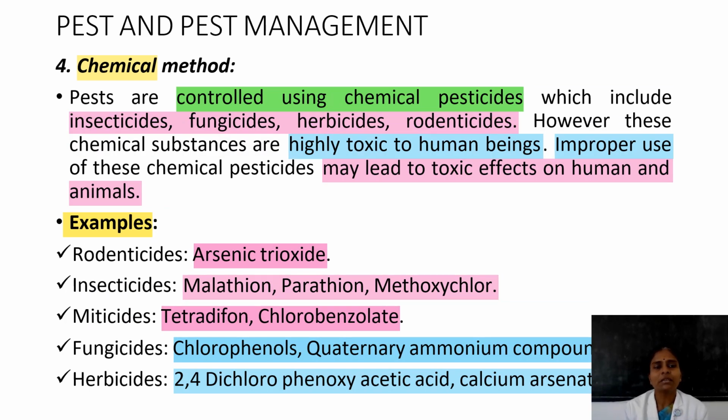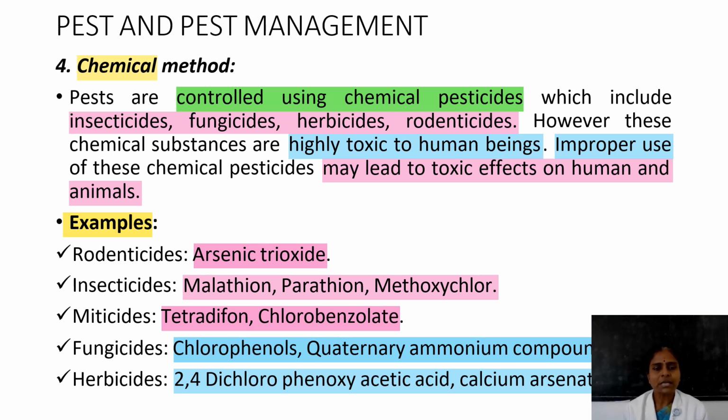Then the chemical method. Pests are controlled by using chemical pesticides like insecticides. Examples of insecticides: malathion, parathion, methoxychlor. Then fungicides like chlorophenols, quaternary ammonium compounds. Then herbicides: 2,4-dichlorophenoxyacetic acid, calcium arsenate.